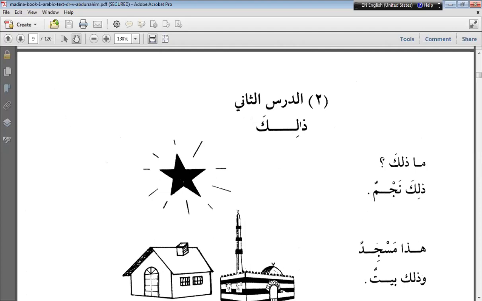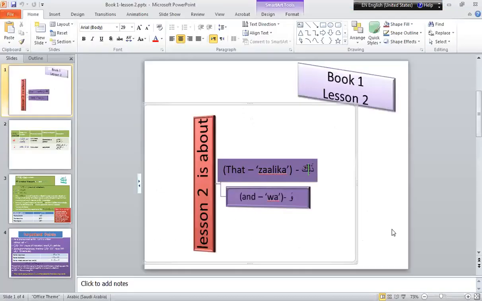The cursor is not visible. Just wait, please. Can you see now? Yeah. This is zalika. Zalika means that, and wow means and.